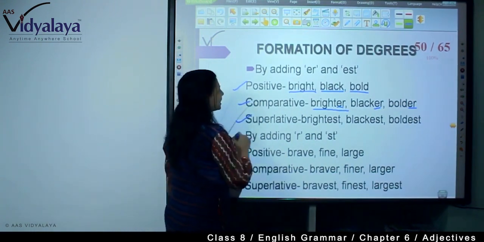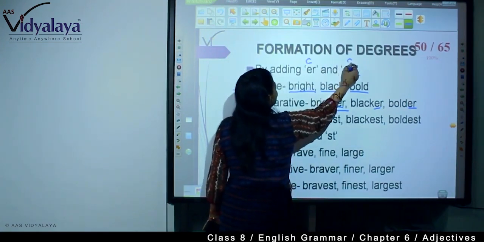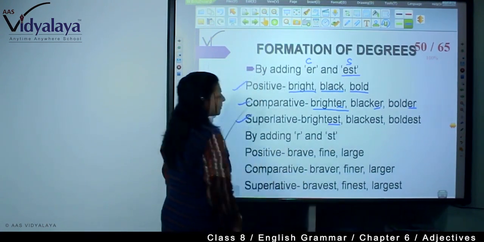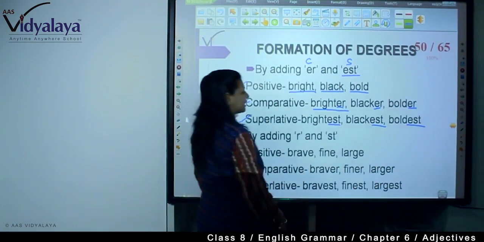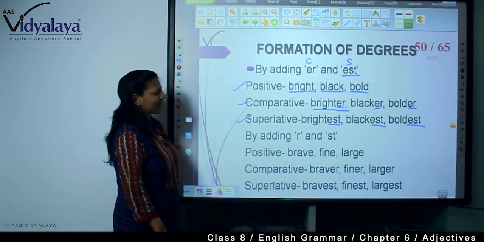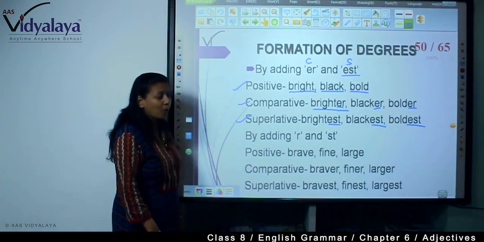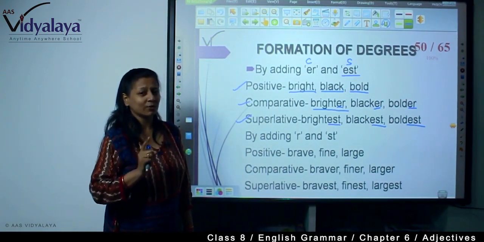Now how to make superlative? We will have to add EST. This is for comparative, this is for superlative: brightest, blackest, and boldest. So bright, brighter, brightest. Black, blacker, blackest. Bold, bolder, boldest. You will have to learn the adjectives in this way.